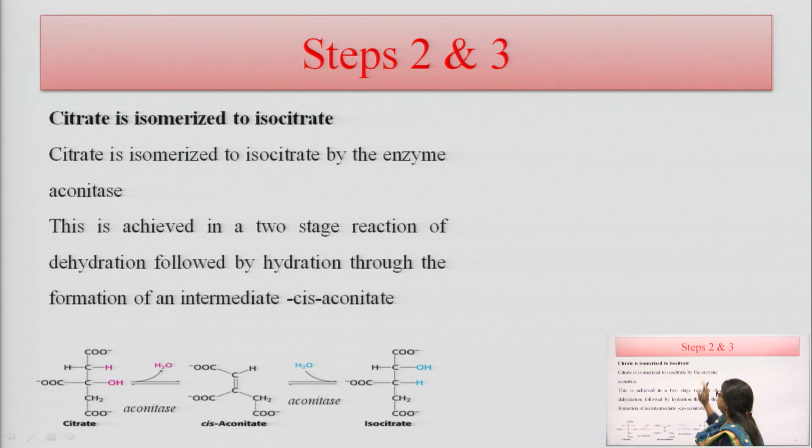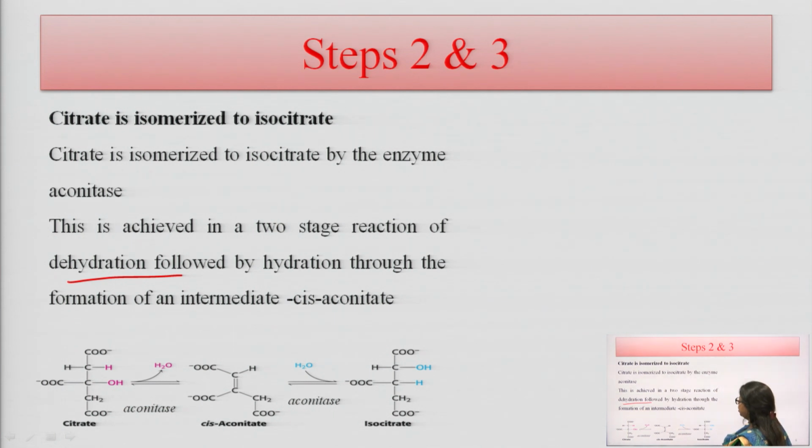In steps second and third, citrate is converted into isocitrate with the help of the aconitase enzyme. Citrate is first converted into cis aconitase, and after that it is converted into isocitrate in this reaction, and this reaction occurs in two different intermediate stages, where a dehydration reaction occurs, and citrate is first converted into cis aconitase, and after that it is converted into isocitrate in this reaction.